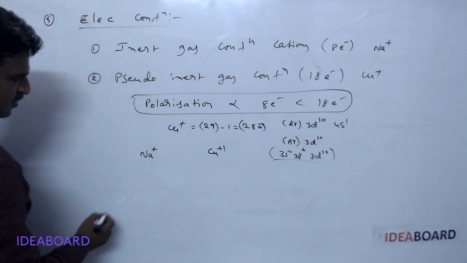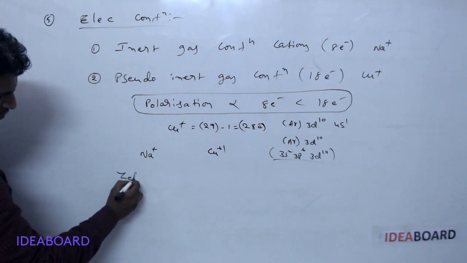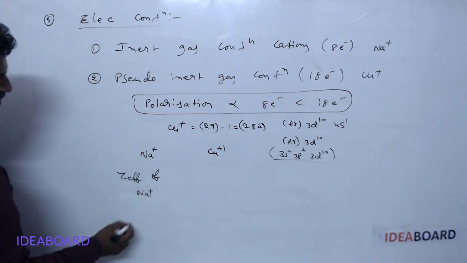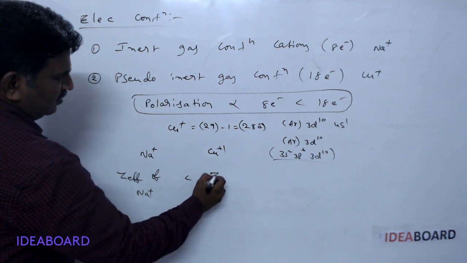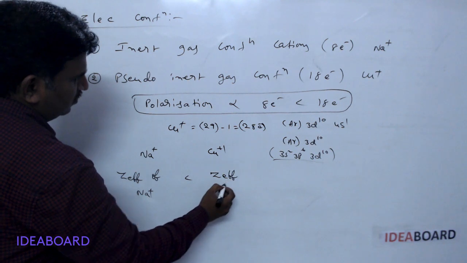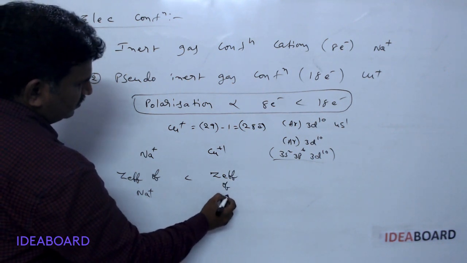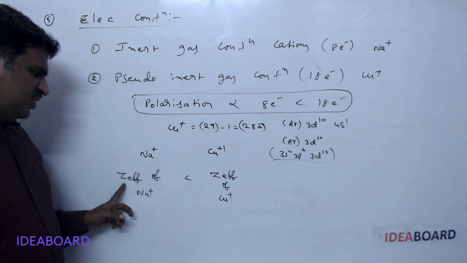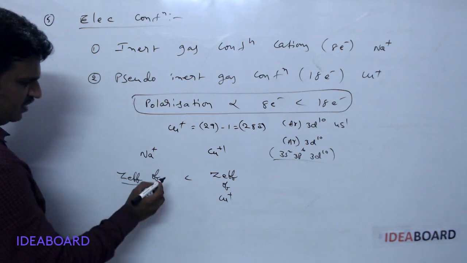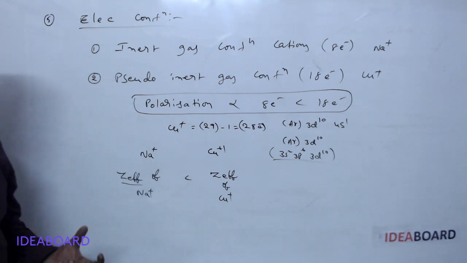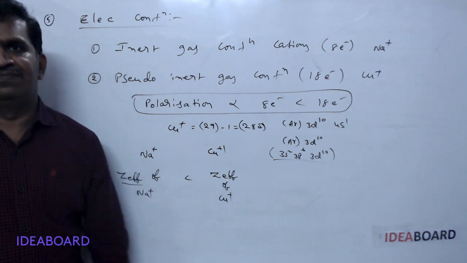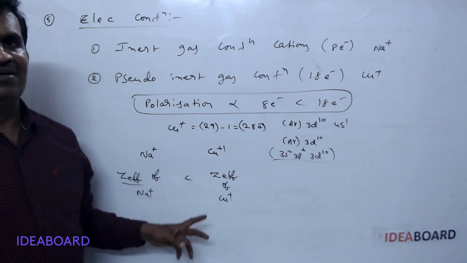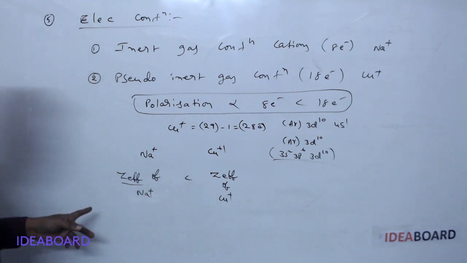The Z effective of Na plus is less than the Z effective of Cu plus. Do you know what Z effective is? Z effective means effective nuclear charge, measured from the screening constant value.